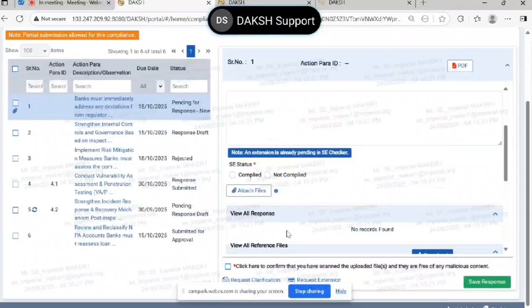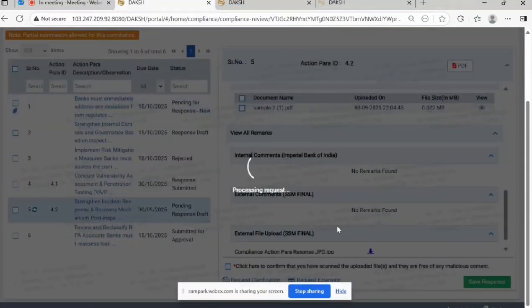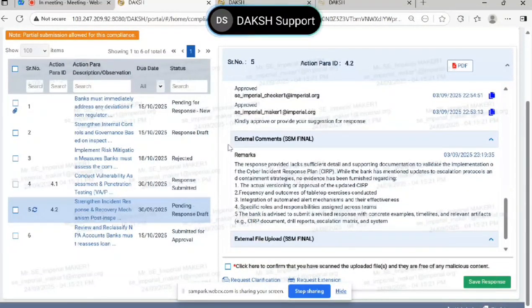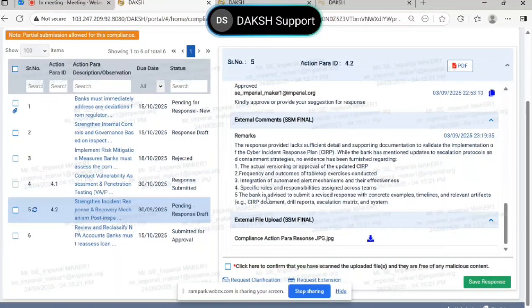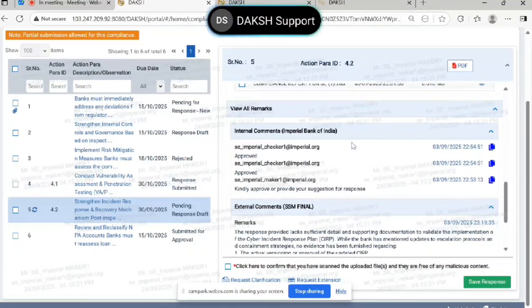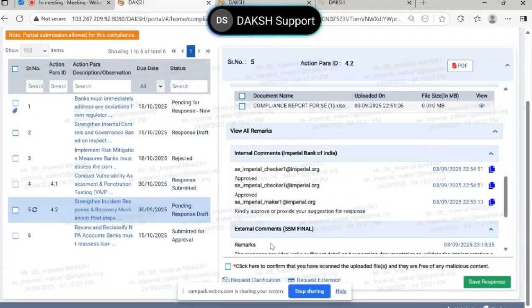How will you find those comments? Those comments will appear under the external comment section. This external comment section will show you the RBI comments. Whatever comments the RBI users have put will appear here. And the internal comment section means the workflow management tool. Whatever comments you enter in the internal comment section will not be visible to RBI. Same goes for RBI also. We also have our internal comments for our own reference, and those are not visible to the AC. So there is watertight containerization.